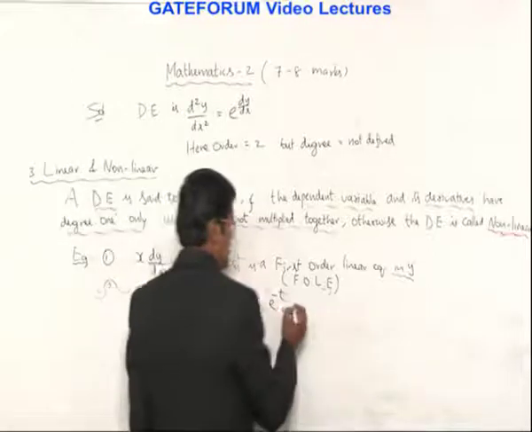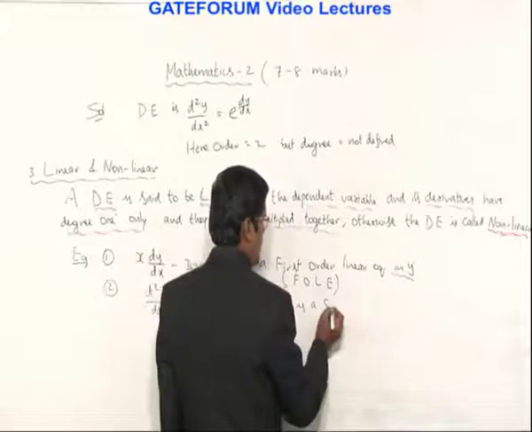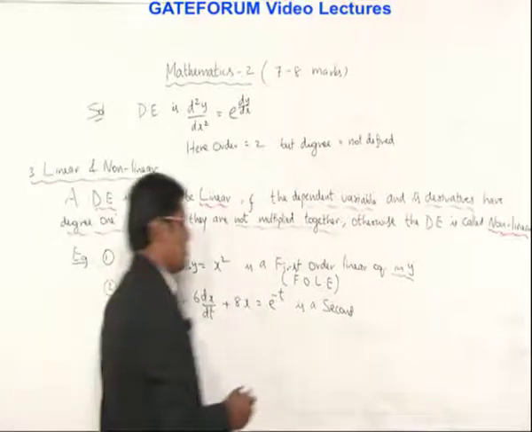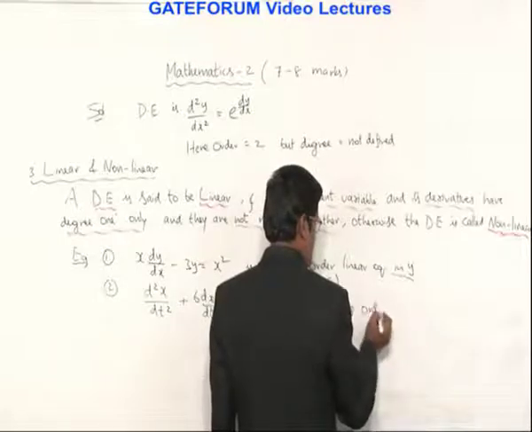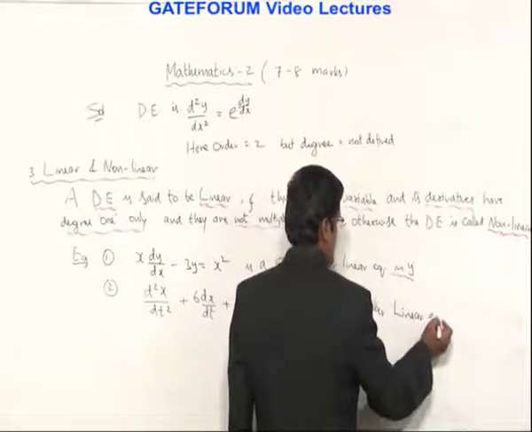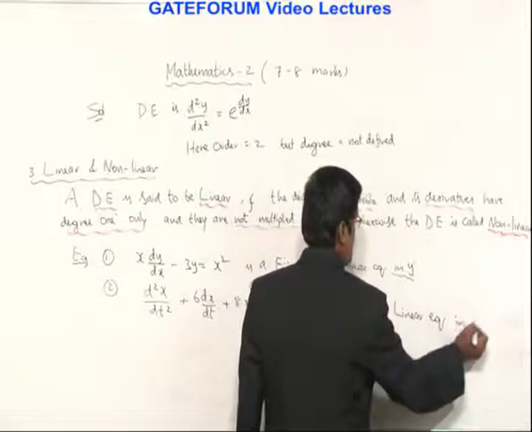So the highest derivative is 2. The highest derivative is the second order derivative. So this is a second order linear equation in which variable? x.